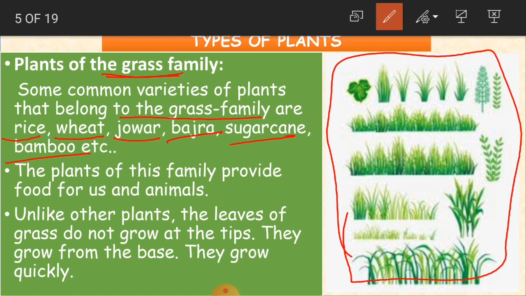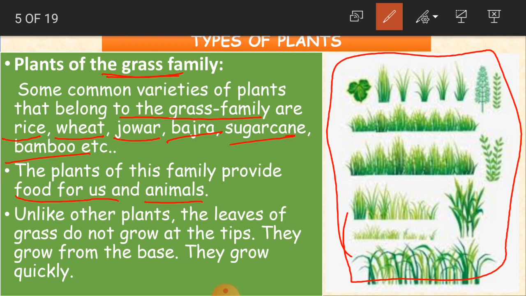The plants of this family provide food for us and animals. Yes, of course. Yes or no? The plants of this family are going to provide food for us. We are eating rice, wheat, jowar, bajra, sugarcane. We are also able to get wood from bamboo, and the same plants are also taken as food by the animals. So the plants of this family are providing food for us and also animals.